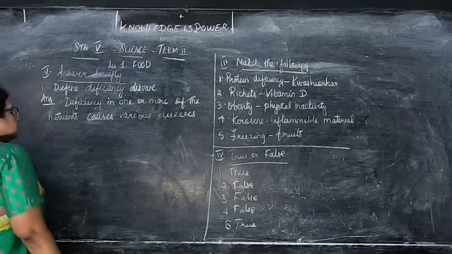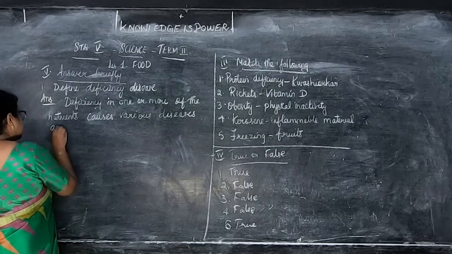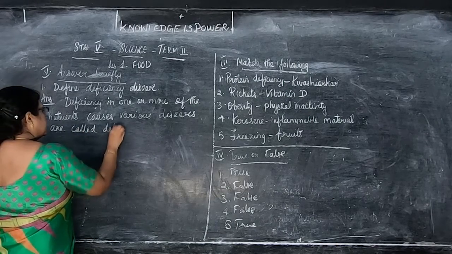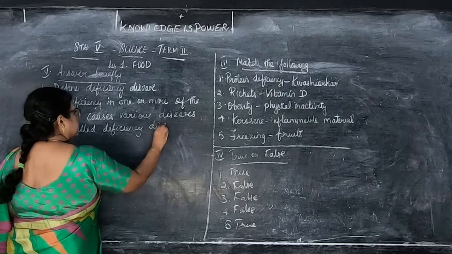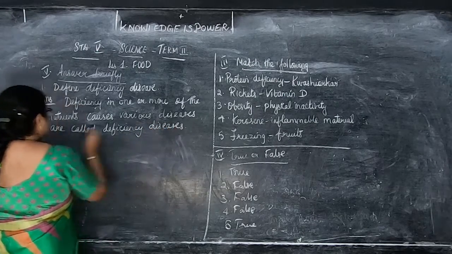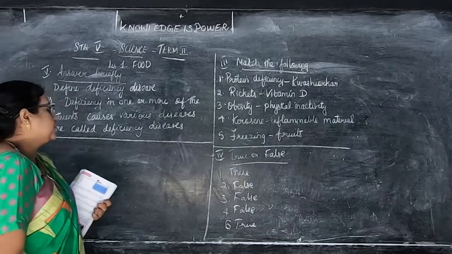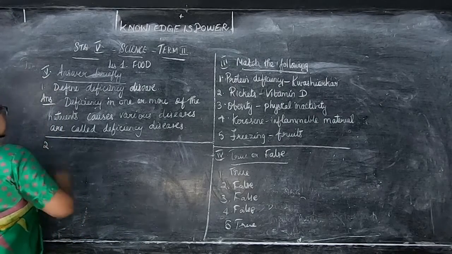So the deficiency in one or more of the nutrients causes various diseases are called deficiency diseases. Okay, children. So what are deficiency diseases? Deficiency in one or more of the nutrients causes various diseases are called deficiency diseases.